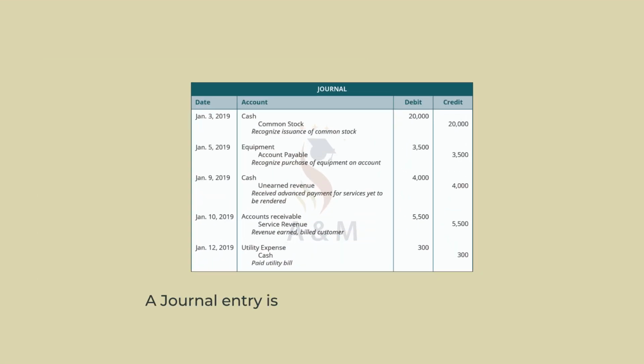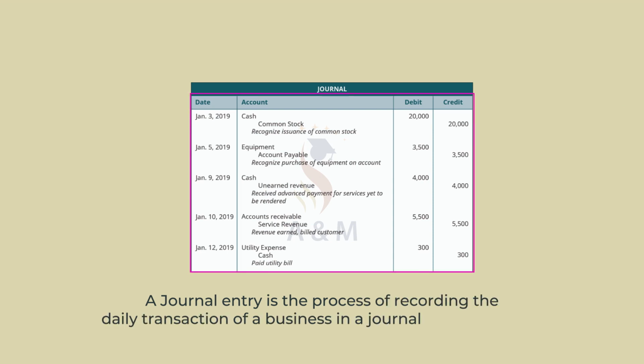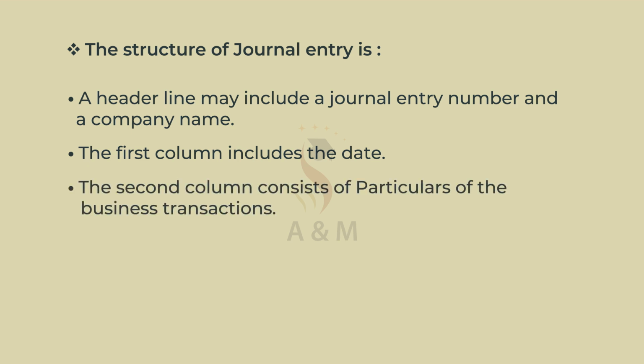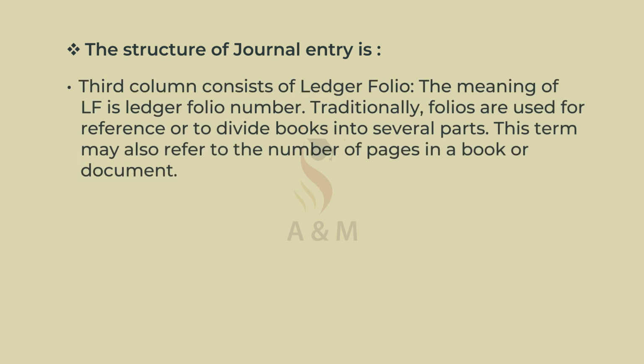A journal entry is a process of recording the daily transactions of a business in a journal or a day book. The structure of a journal entry is: a header line may include a journal entry number and a company name. The first column includes the date. The second column consists of particulars of the business transactions. The third column consists of ledger folio. The meaning of LF is ledger folio number.